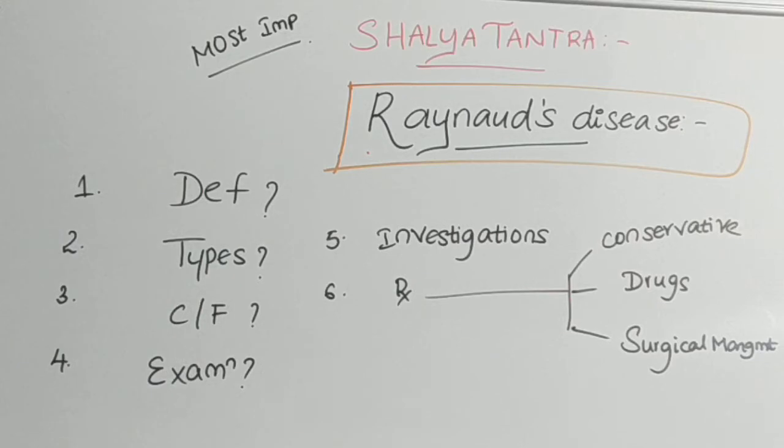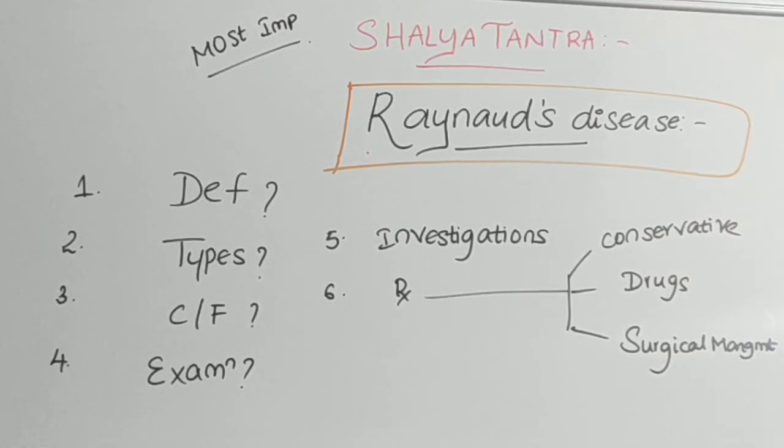In the treatment aspect, you have to cover 3 headings. What are they? You have to write the conservative management, and drug prescription, which drugs you are going to give to that particular patient, and later on surgical management also you have to write in your examination. If you attempt all these 6 points in your exam paper, it will give a clean and clear appearance, and there will be a good scope to get good marks.